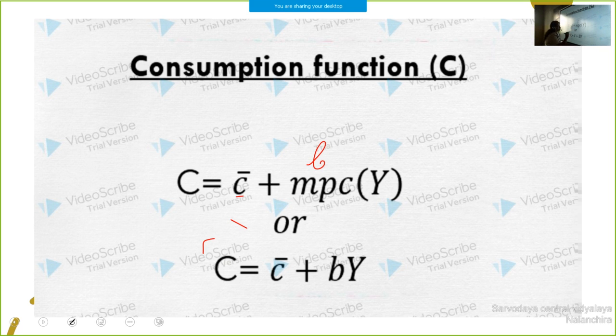So this is the consumption equation: C dash plus BY. You should study it like this, or we can write C dash plus MPC, wherever B comes, that is MPC only. So either you can use letter B or MPC, marginal propensity to consume. If we need to find out consumption expenditure, we need autonomous consumption, marginal propensity to consume and level of income.